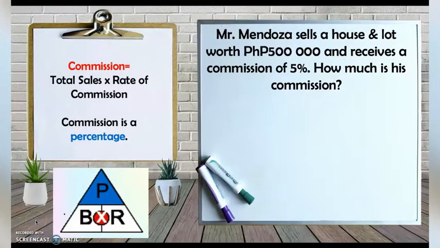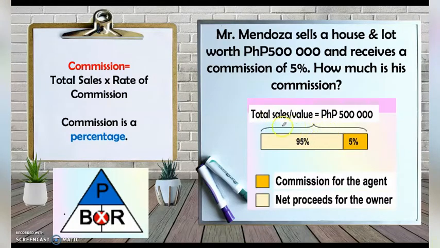Commission is a percentage. Using the percentage triangle, the formula for the percentage is base times the rate. Now our base is the total sales times the rate of commission. Now let's visualize and solve our story problem.